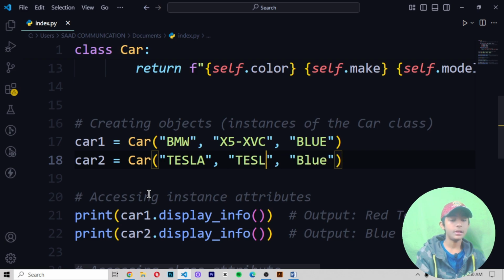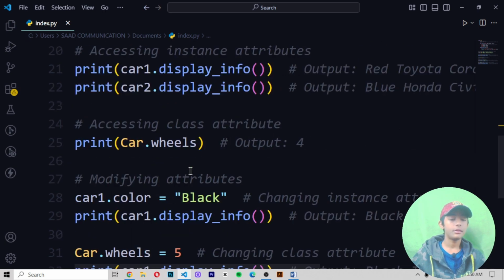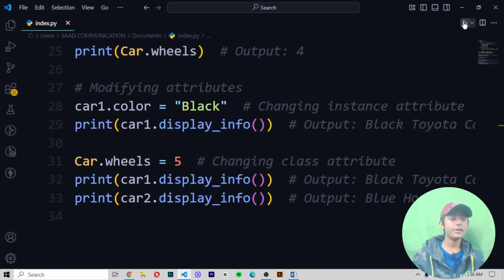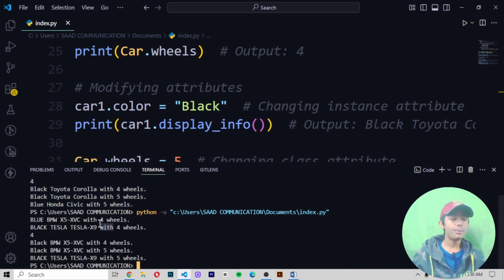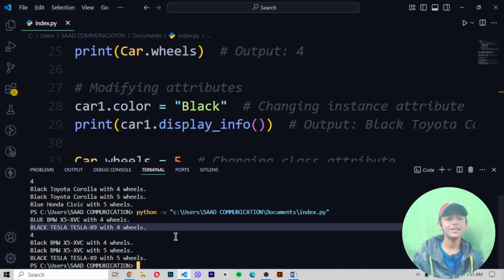Or write Tesla X9, and then colors will be black. Save it and run it. So now it gives you blue BMW X5/XVC with 4 wheels, black Tesla X9 with 4 wheels, black BMW X5/XVC with 4 wheels, black BMW X5/XVC with 5 wheels.